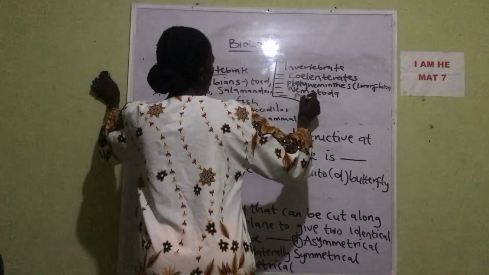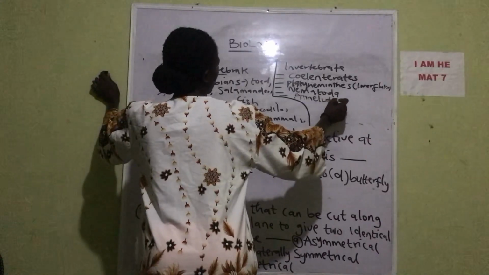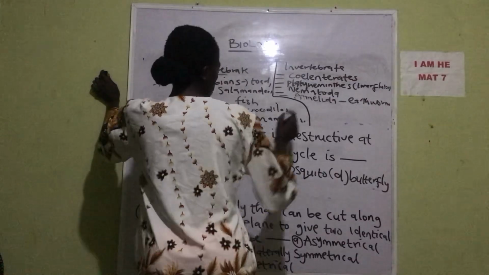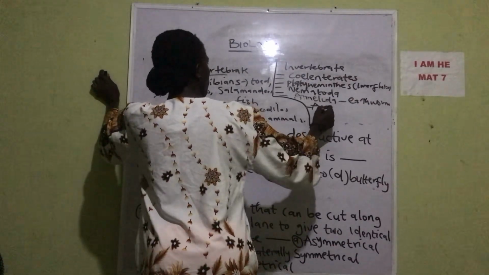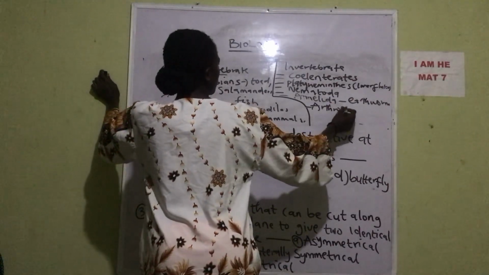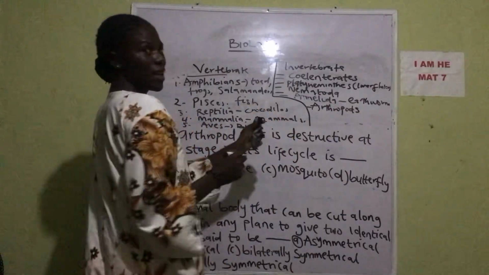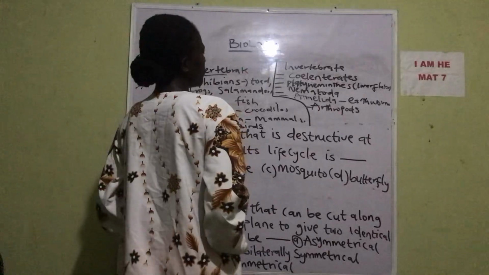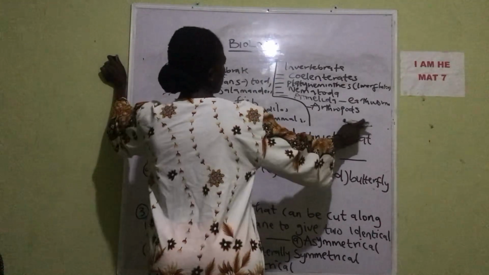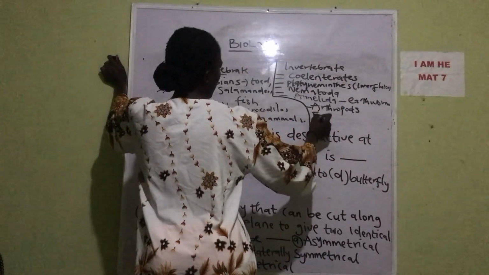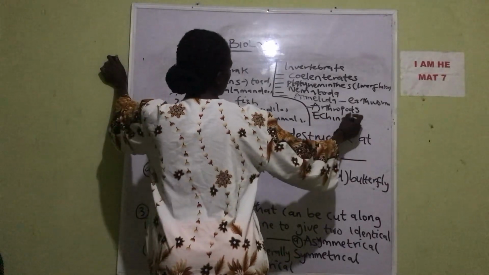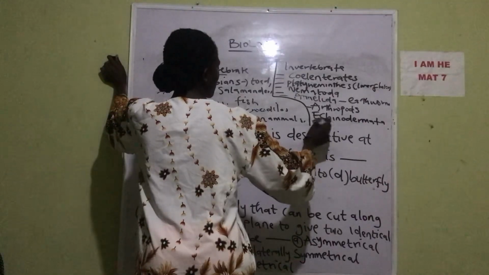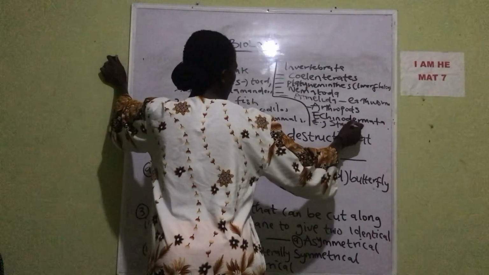We have the annelida. Earthworm falls in here. We have the arthropods. This is the largest of them, where insects fall in. We have the echinodermata, for example the starfish.